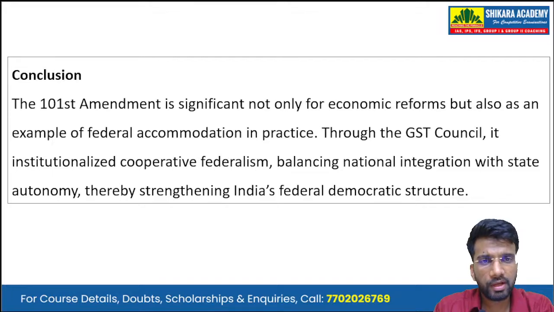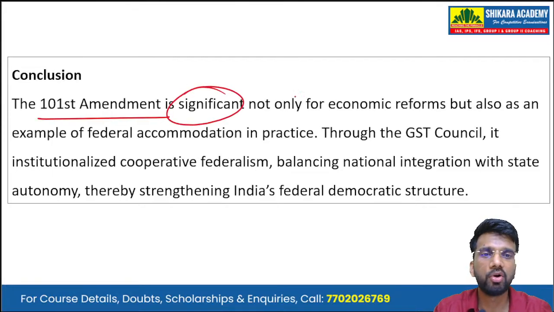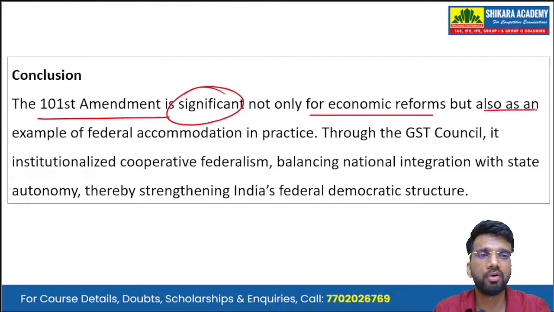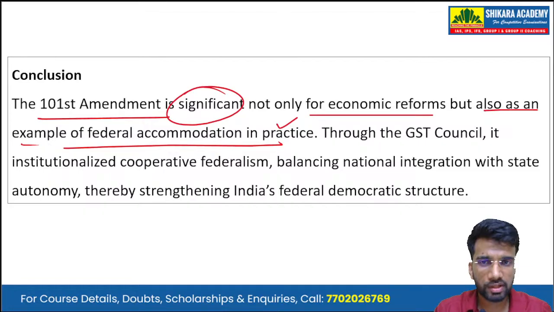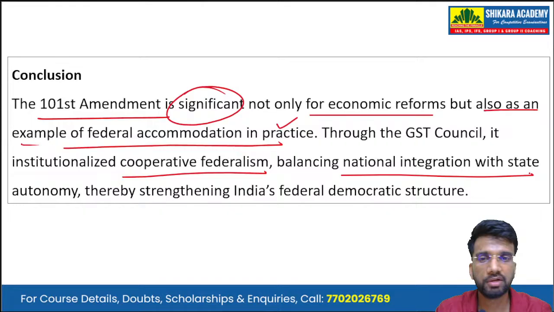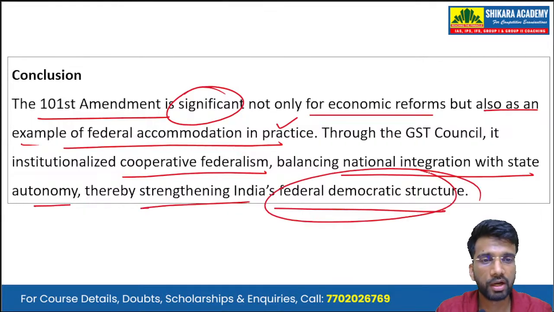So, in conclusion, we can summarize the answer by writing: the 101st Amendment is significant not only for economic reforms but also as an example of federal accommodation in practice. Through the GST Council, it institutionalized cooperative federalism, balancing national integration with state autonomy, thereby strengthening India's federal democratic structure.